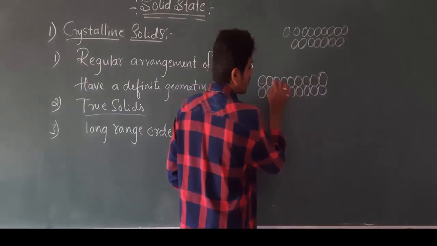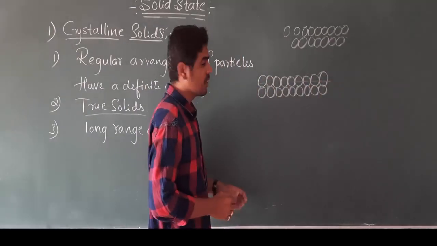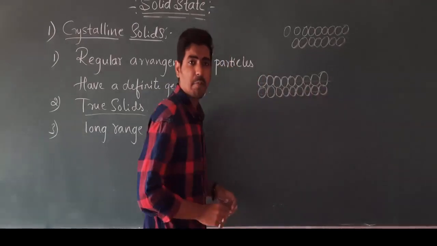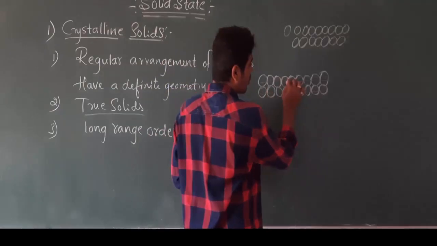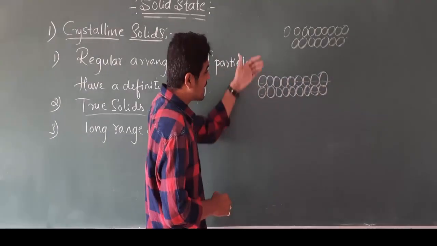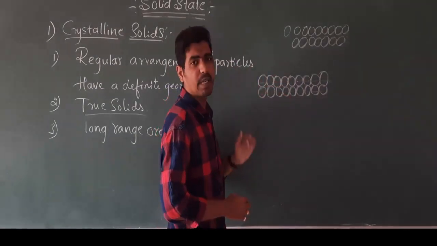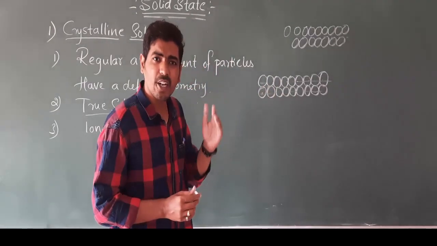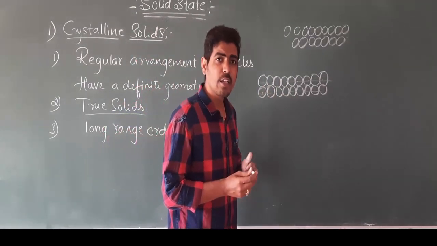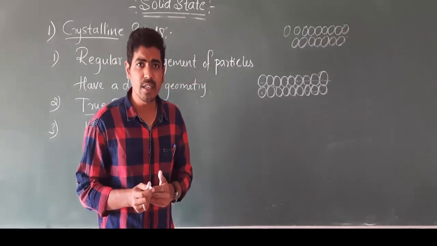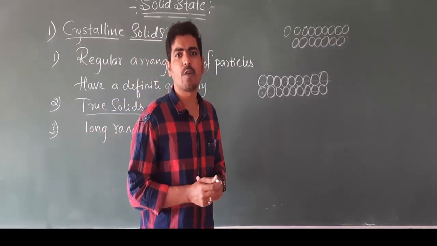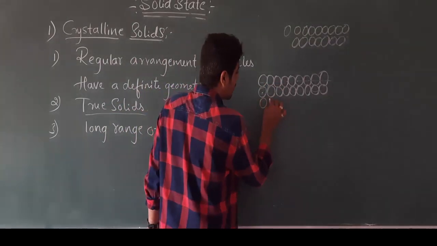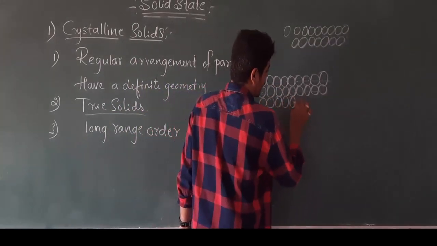That means if you consider this as the first line, the second line will also be arranged in a similar manner. After a particular number of particles, the same pattern is repeated, and thus we say there is a regular arrangement of particles which repeats periodically over regular intervals, and this arrangement is repeated throughout the crystal.